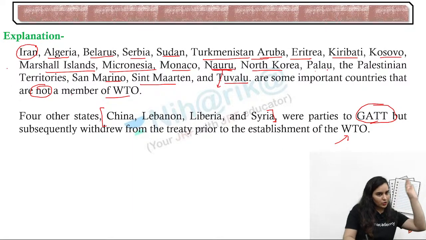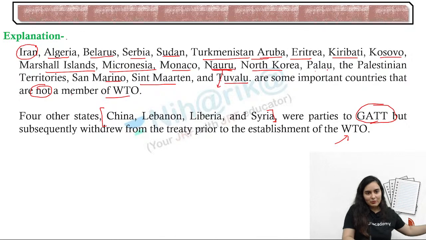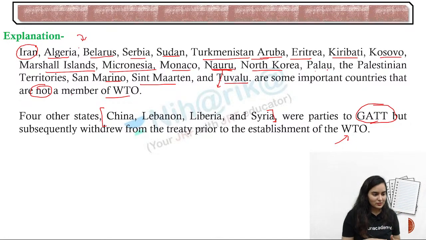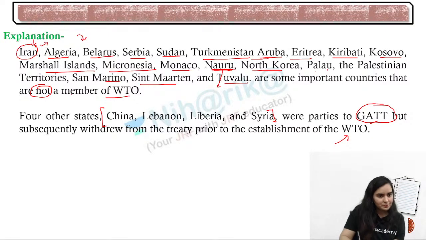So I know that list was very big, but now at least this list we can remember. At least this list we can write in our notes. We don't have to learn everything, we just have to write it so that at least the names look familiar. We can just recall the names. So Iran was the first name in the exclusion list. Now next question.